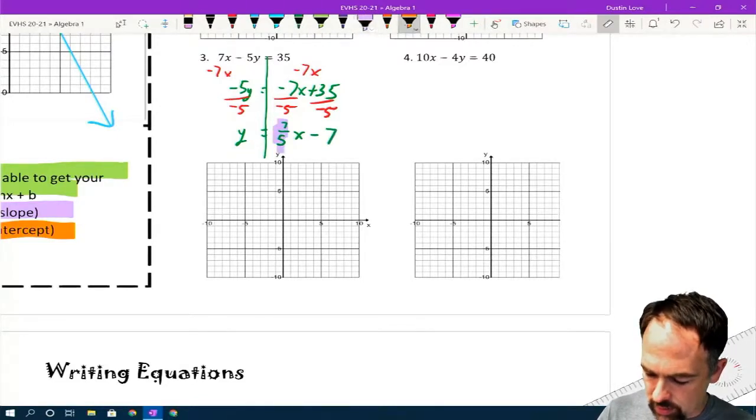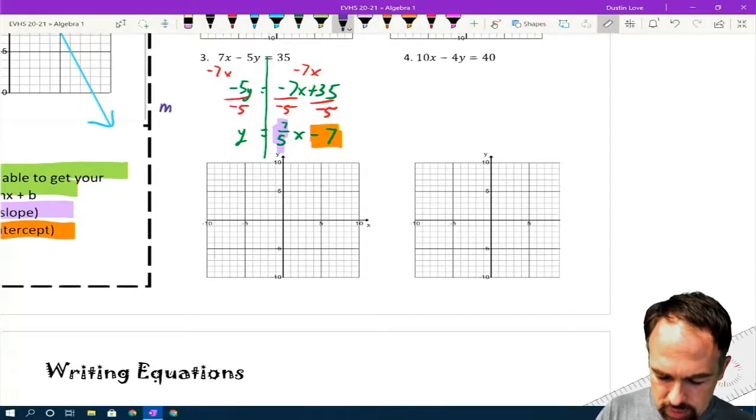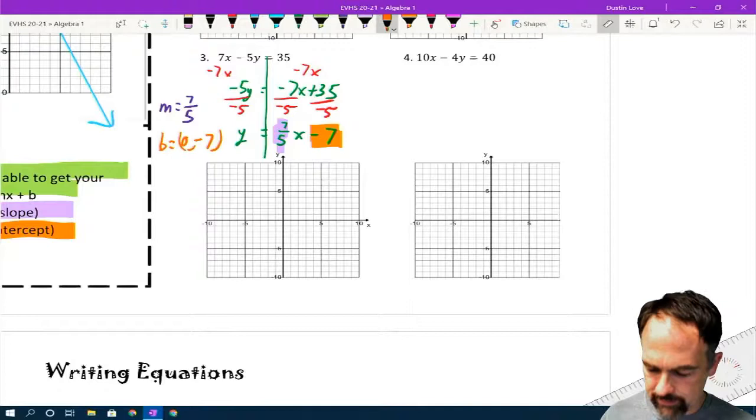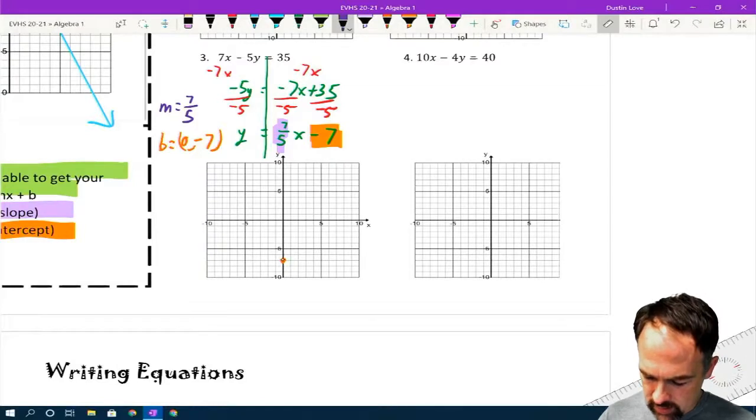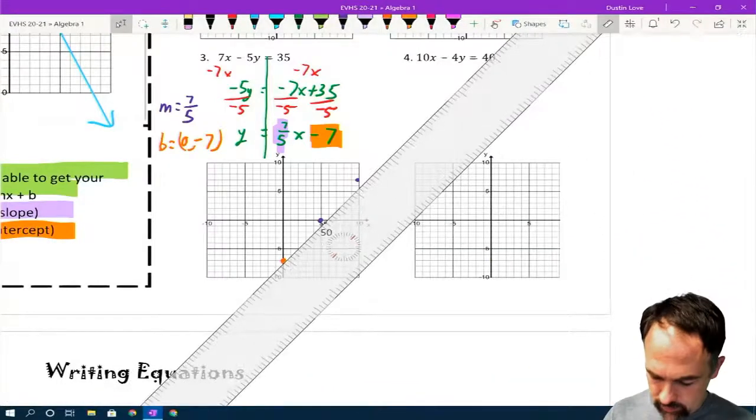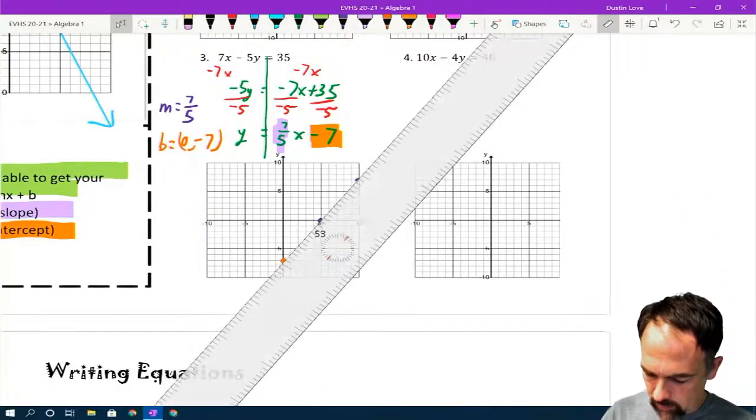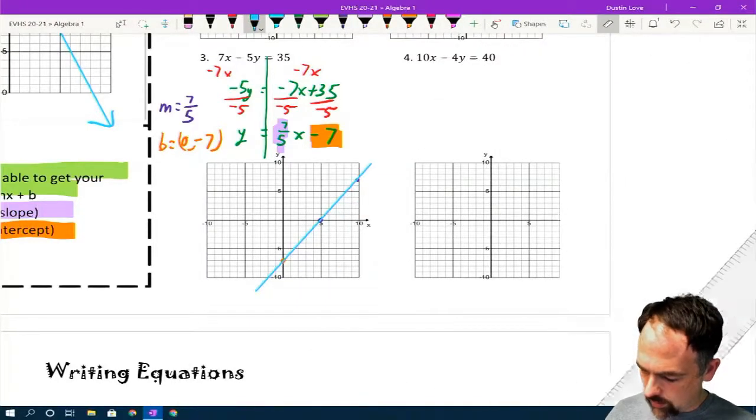So let's go ahead and come up with our slope and y-intercept. Coefficient of x is 7/5, and the y-intercept, the constant, is 0, negative 7. Okay, so same as before. This time we're going to drop down 7 from the origin to plot the first point. Now we're going to rise 7, 1, 2, 3, 4, 5, 6, 7. Run 5. Rise 7, run 5. And draw our line.